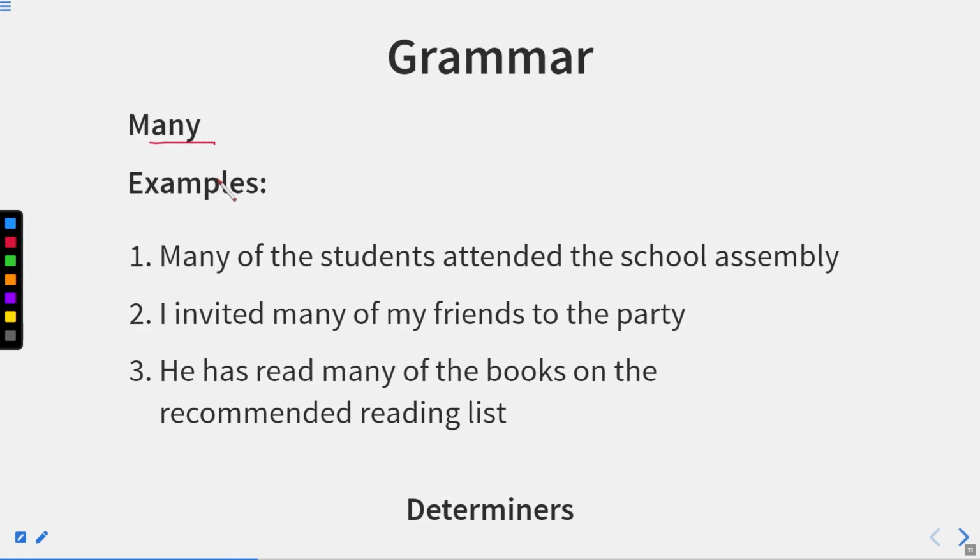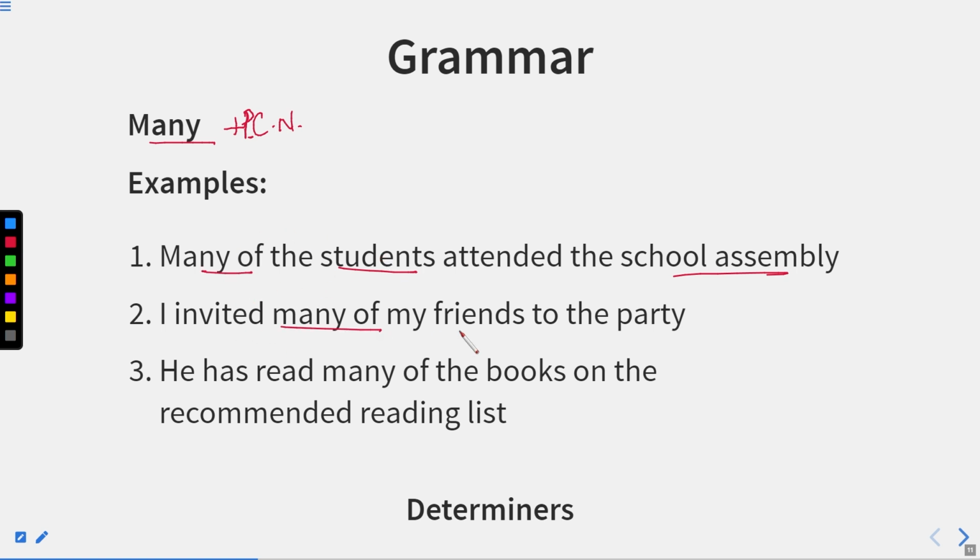Many. Now, with the word many, we know well that it is always followed by a countable noun, and the countable noun should be plural in form. Many of the students attended the school assembly. So students are plural and countable, so we are using many of.